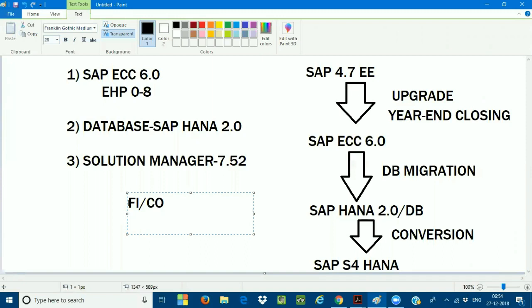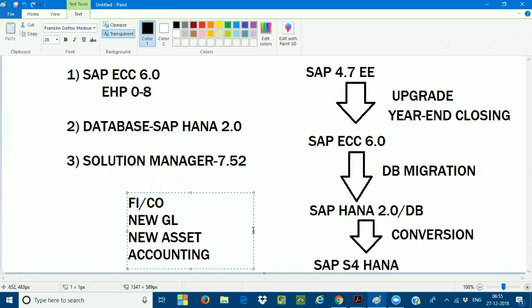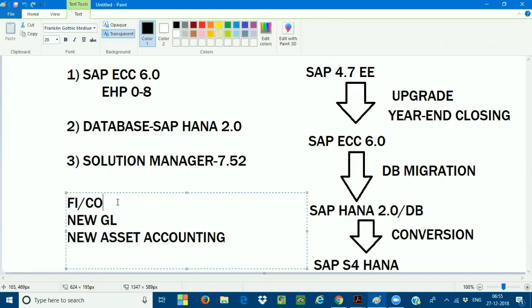The major important thing is you should have the new GL. New GL is mandatory, and new asset accounting. Yes.